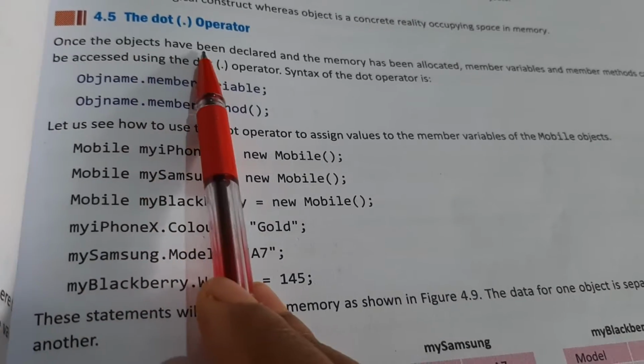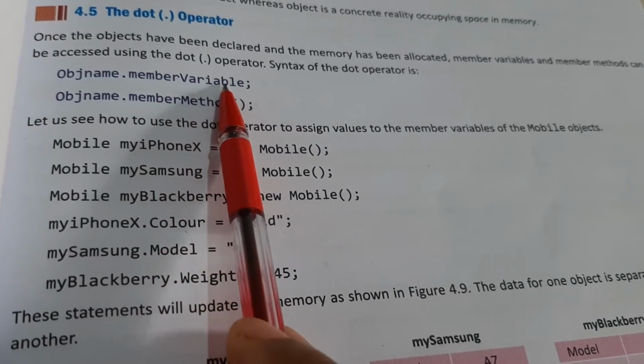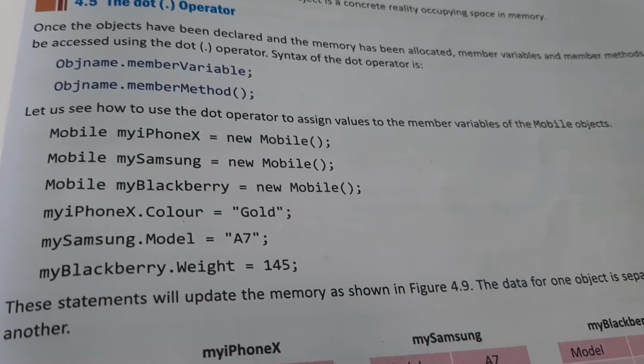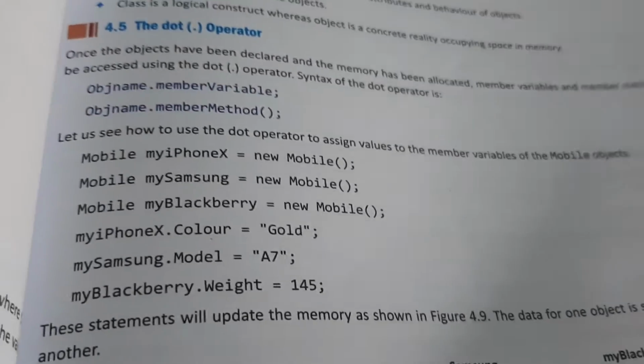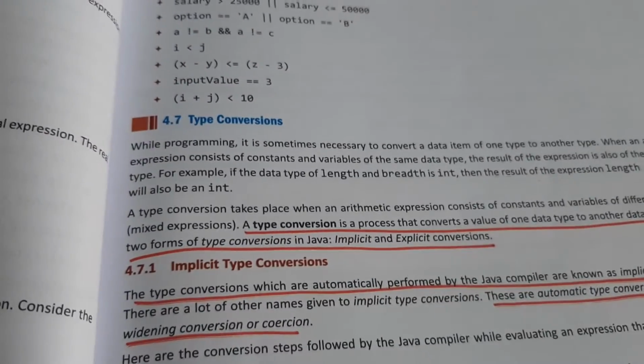The dot operator is an operator that is used for invoking the object. You can just give this simple definition. I will be sending you the notes, you can see the notes as well. So this is about the dot operator. The dot operator is very important when you create the object.